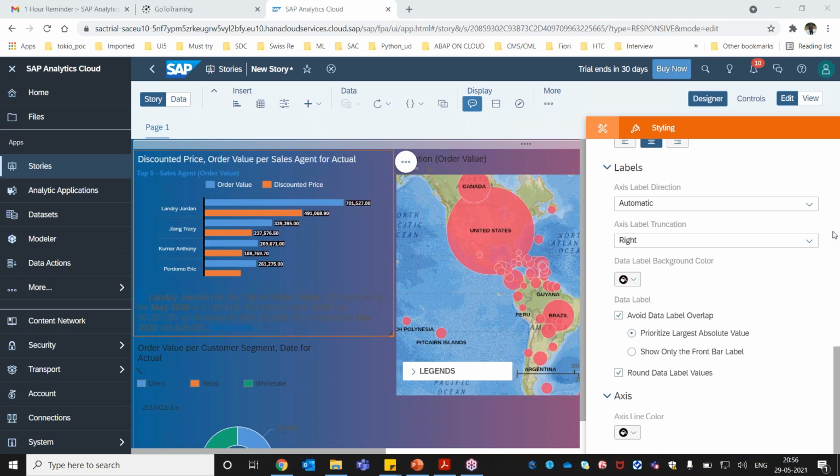Like business planning and consolidation, everything we can connect here, and we can get the live data from BPC to SAP Analytics Cloud.